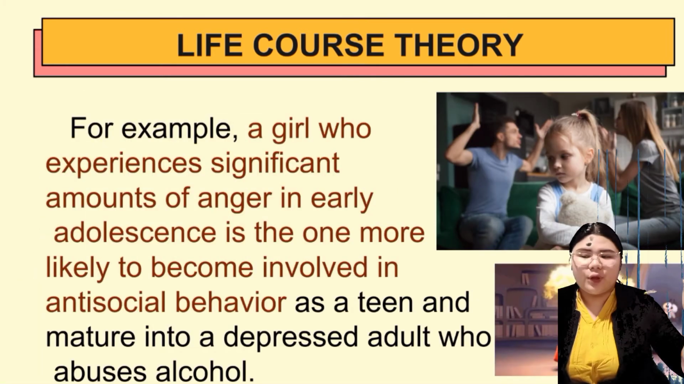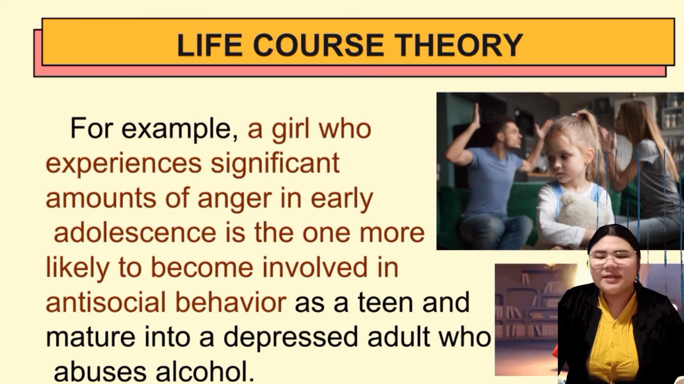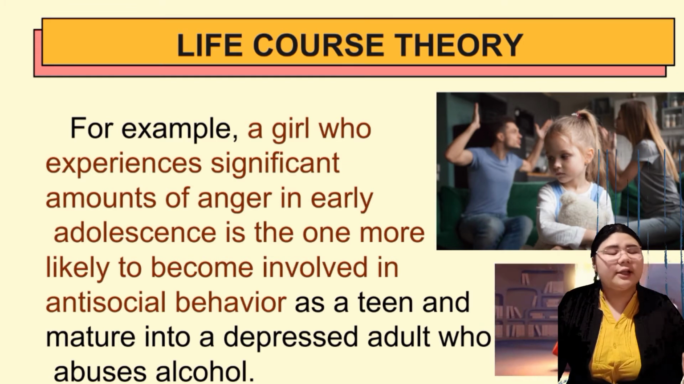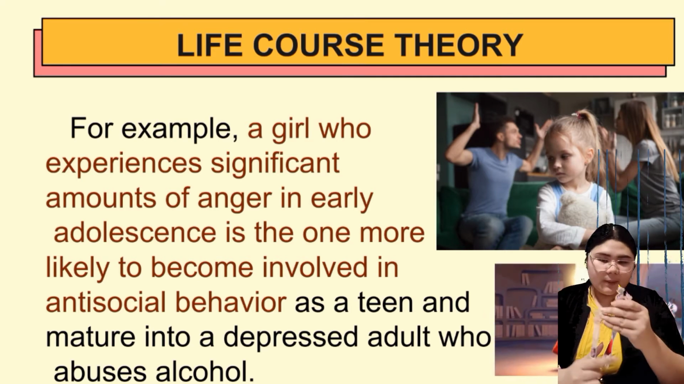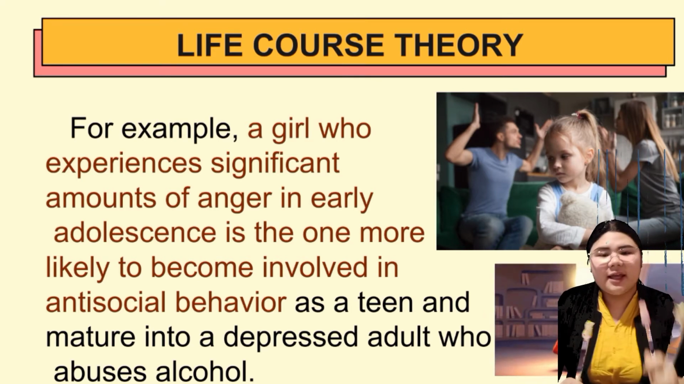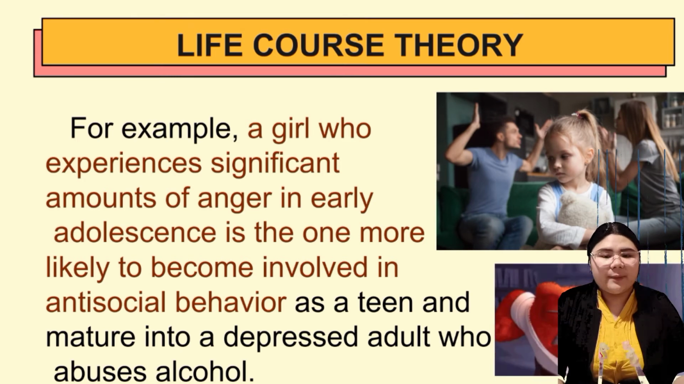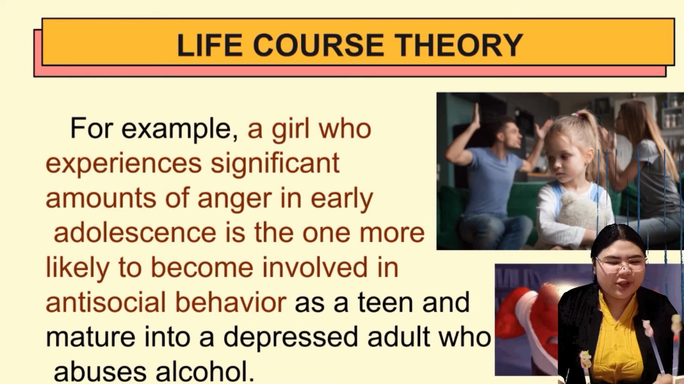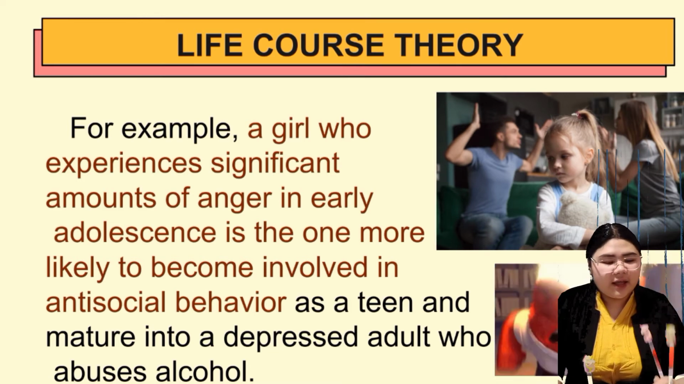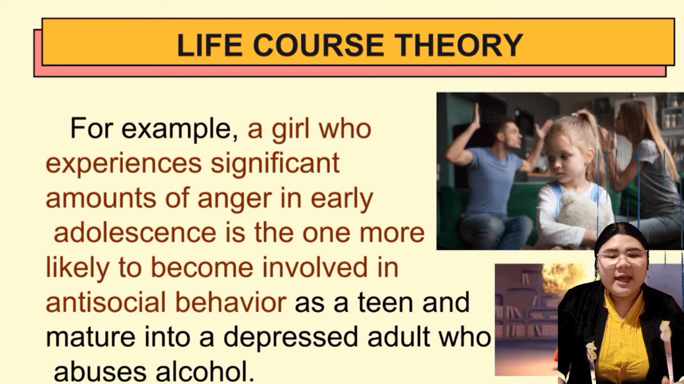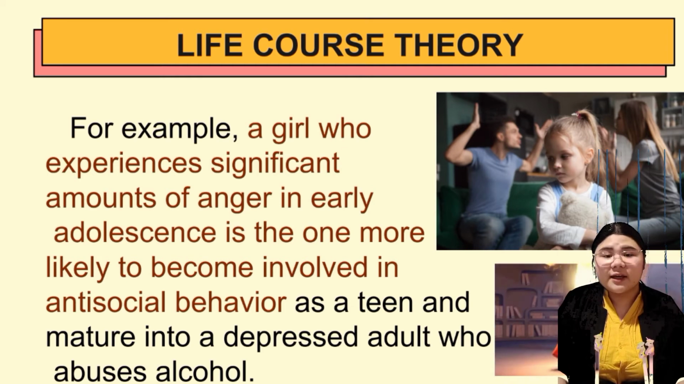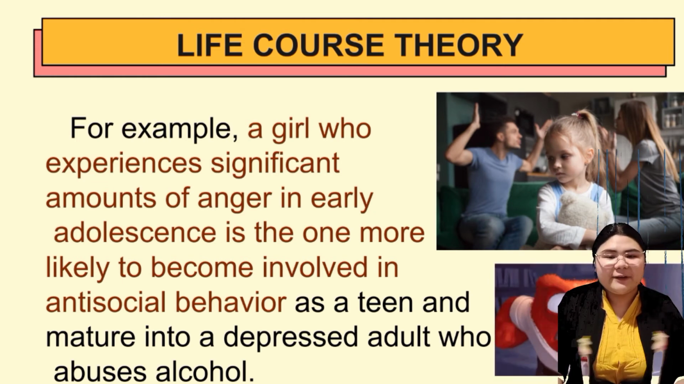I have an example of a girl who experiences significant amounts of anger in early adolescence. This is the kid and this is her parents. As she grows up, she always sees her parents fighting with each other, shouting and hating each other, and the kid sees it as a normal thing. So this kid can grow up knowing that shouting at other people and being violent with other people is normal. That is life course theory.